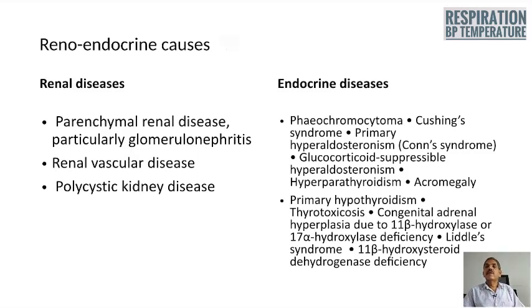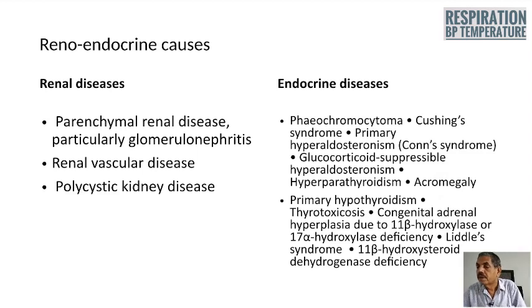The renal-endocrine causes for secondary hypertension are the renal parenchymal disease, particularly glomerulonephritis, renovascular or arteriovenous, next adult polycystic kidney diseases. Endocrine causes are pheochromocytoma, Cushing syndrome, primary aldosteronism or Conn's disease. Next one is the glucocorticoid suppressible hyperaldosteronism, hyperparathyroidism and acromegaly. Primary hypothyroidism,